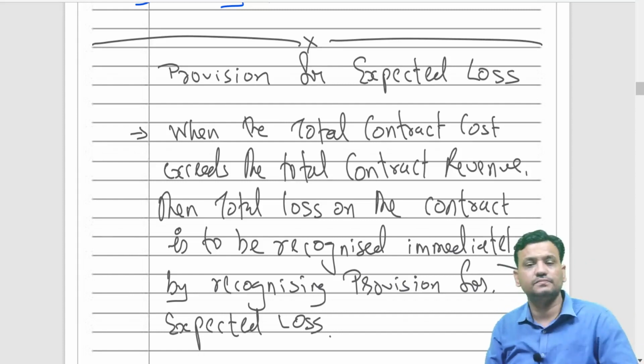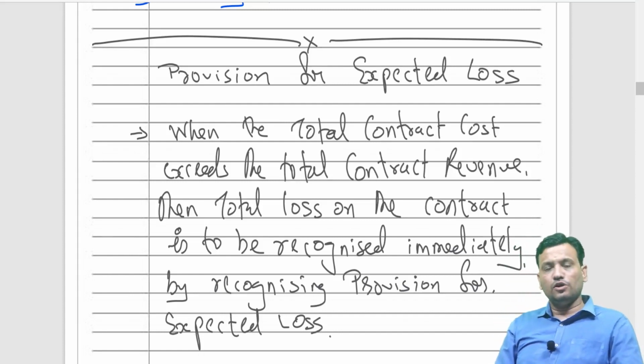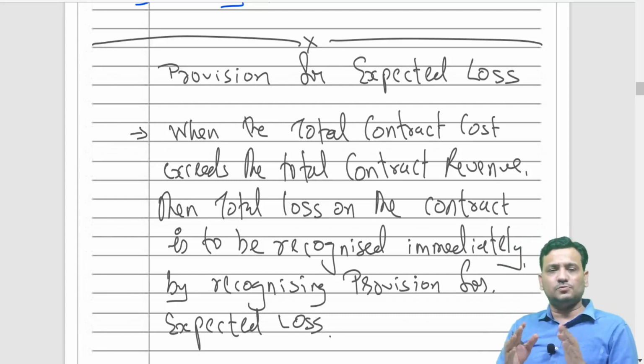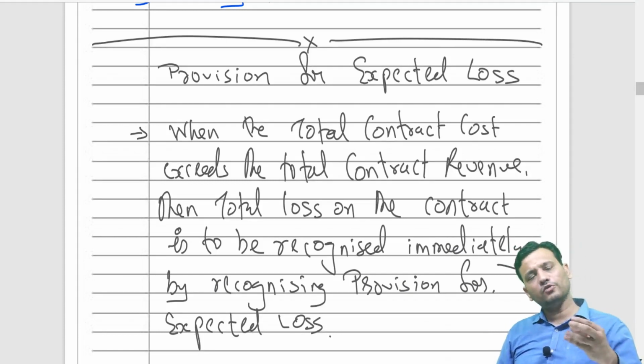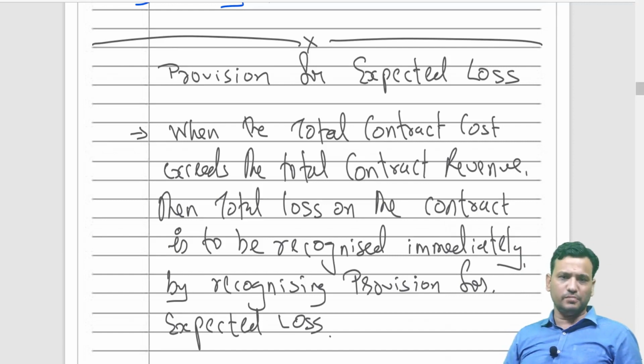See my friends, you are not supposed to recognize the total loss as provision, because some part of the loss will be recognized based on percentage of completion.